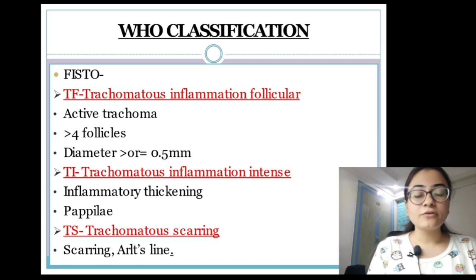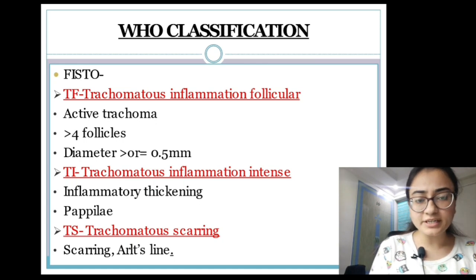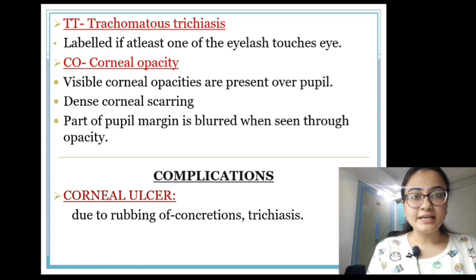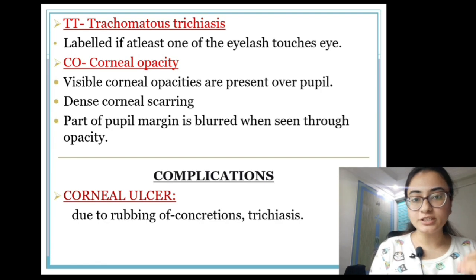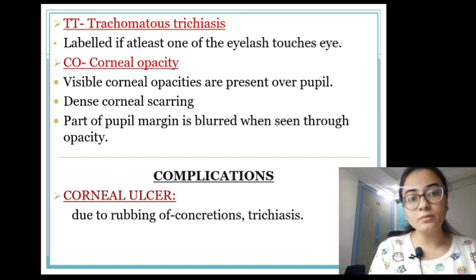In TI, or trachomatous inflammation intense, we need to have inflammatory thickening and the presence of papillae. In TS, that is trachomatous scarring, the scarring is present, and the scarring can be linear or star shaped, as we've already discussed, and the linear one is known as Arlt's line. Then in TT, that is trachomatous trichiasis, this is labeled even if one eyelash is touching the cornea. Then CO, that is corneal opacity, where there is visible corneal opacity over the pupil, dense corneal scarring is present and part of the pupil margin is blurred.